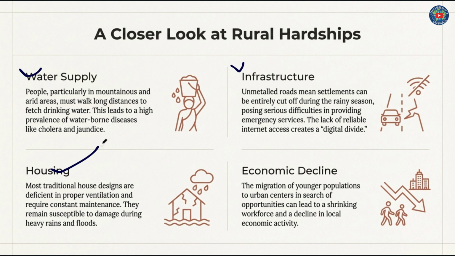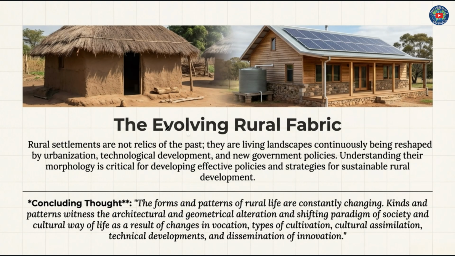Similarly, housing is another constraint in rural areas. Most traditional house designs are deficient in proper ventilation and require constant maintenance. They remain susceptible to damage during heavy rains and floods. Economic decline: the migration of younger populations to urban centers in search of opportunities can lead to a shrinking workforce and a decline in rural economic activity. These are some disadvantages of rural settlement.